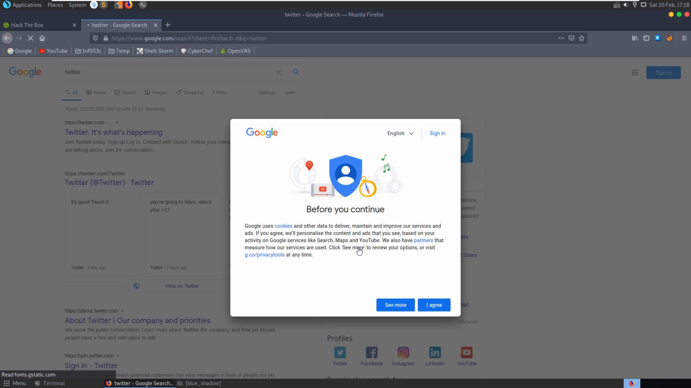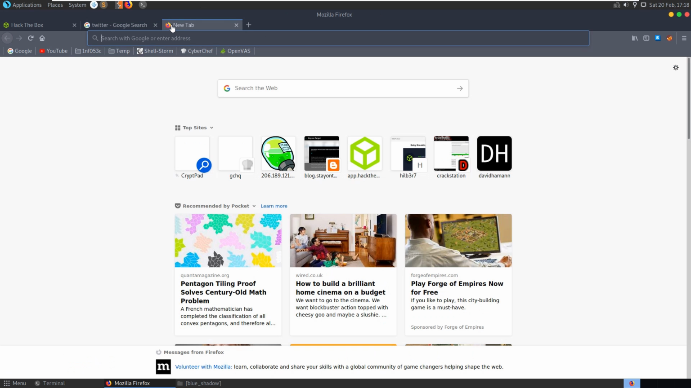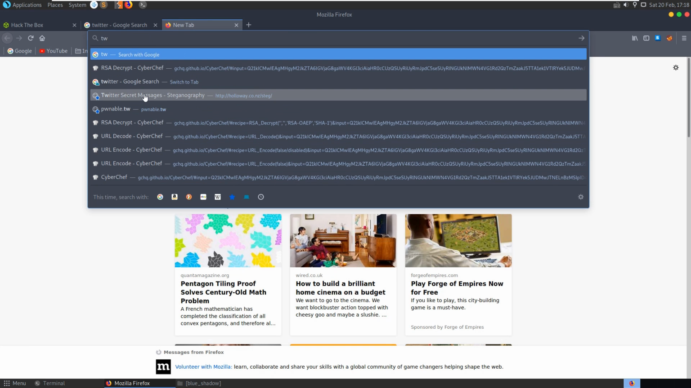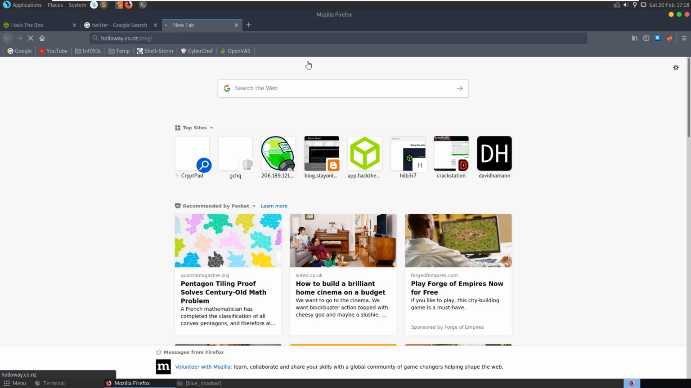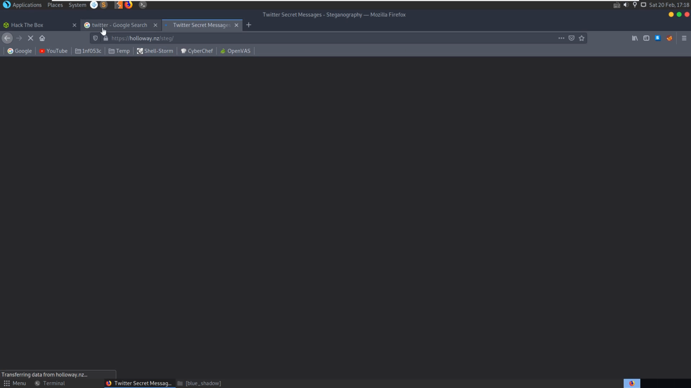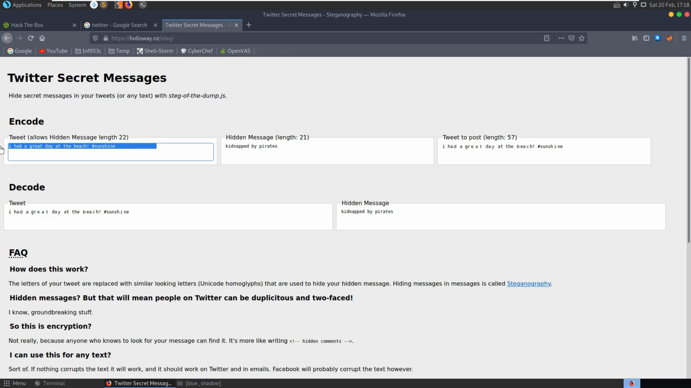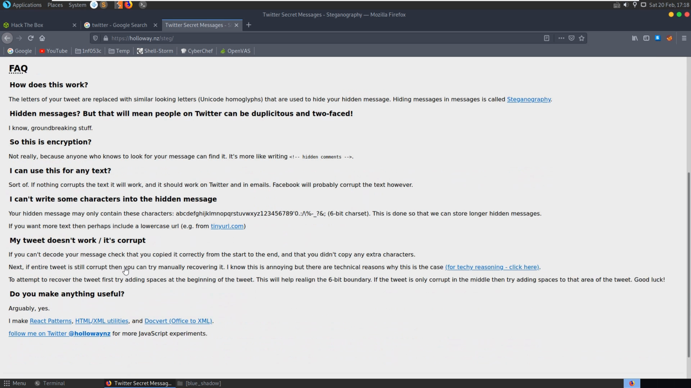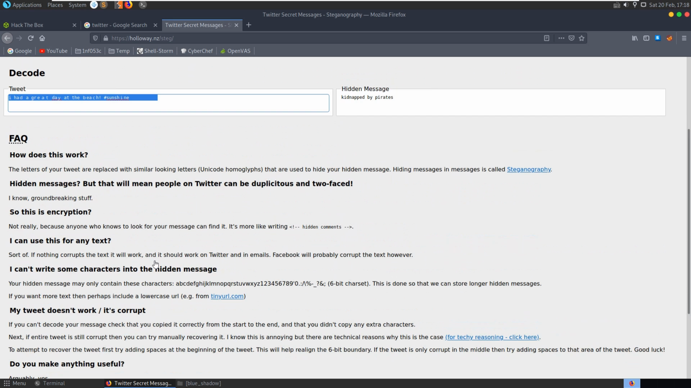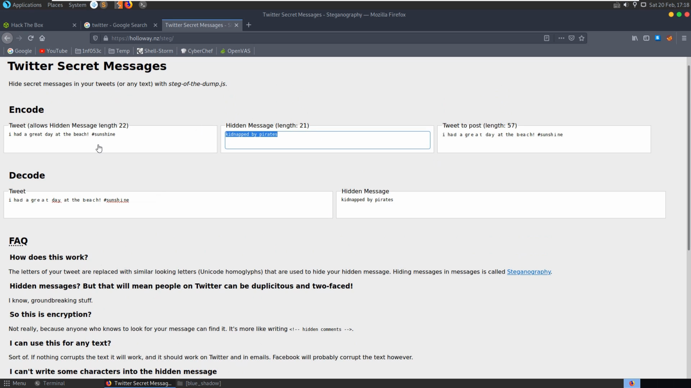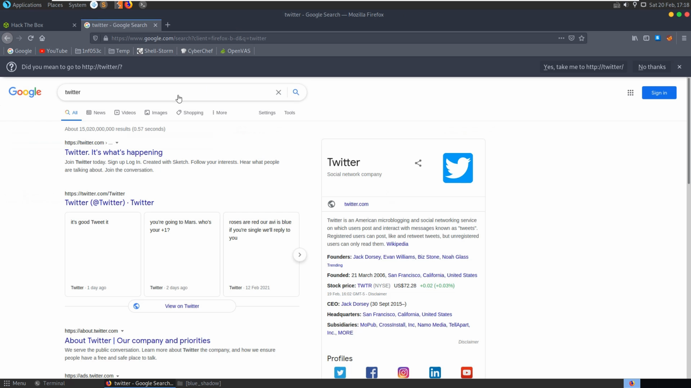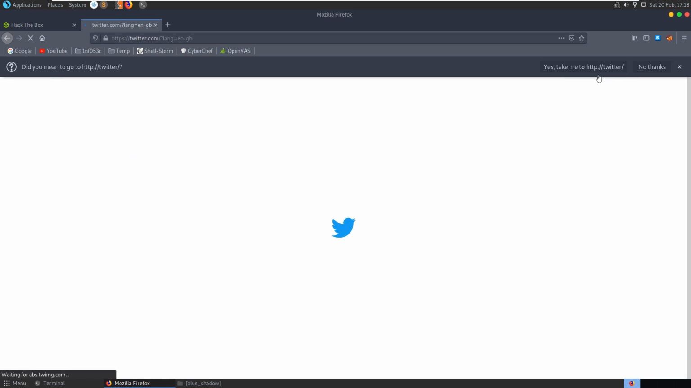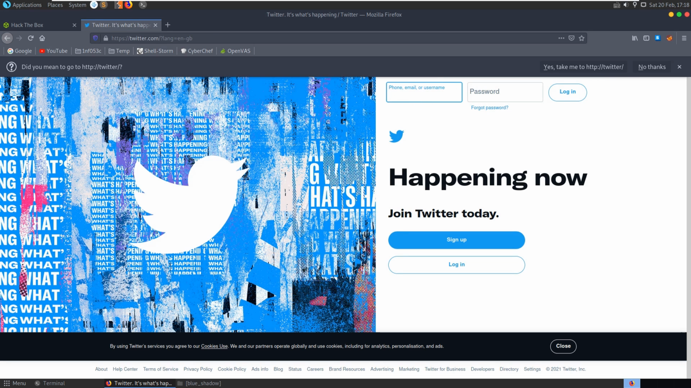That's interesting. I had something in my favorites there as well. What was that? Secret messages. And I remember this was a challenge. Previously you could encode, but yeah, it would allow you to do this kind of encode. I remember this being part of a 0 days CTF. But anyway, let's go to Twitter and let me log in.